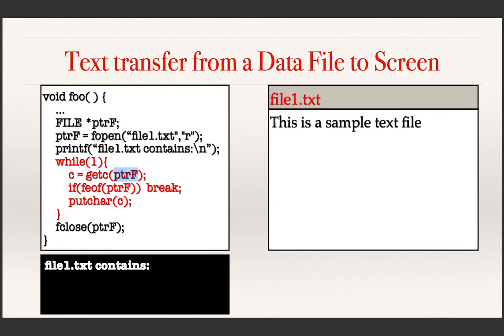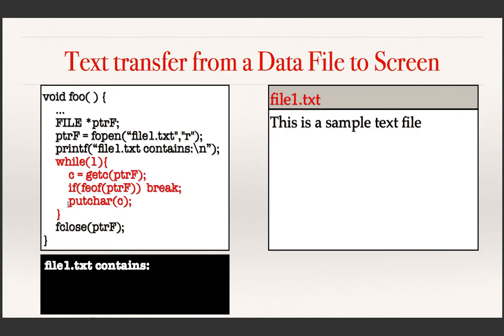Again, if you call getc, the next character will be returned until it reaches this point. After the last letter, which is E here, the system automatically adds a character which is not visible to you, which is called the end of file character. So after reading a character, I am checking whether I have reached the end of the file. This is the end of the file. If I have reached it, then break. That means if I finish reading, break.